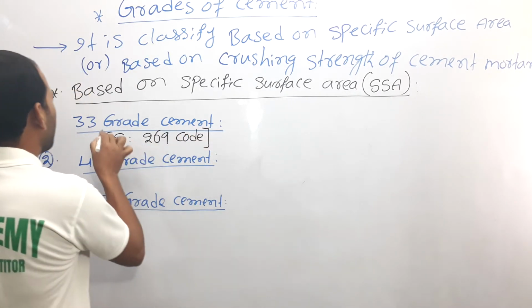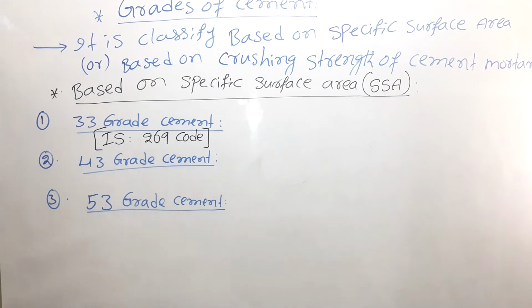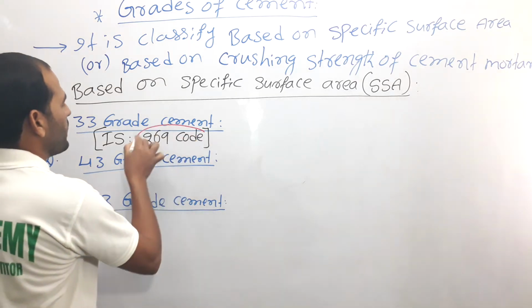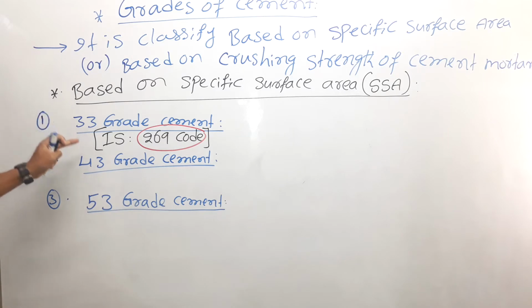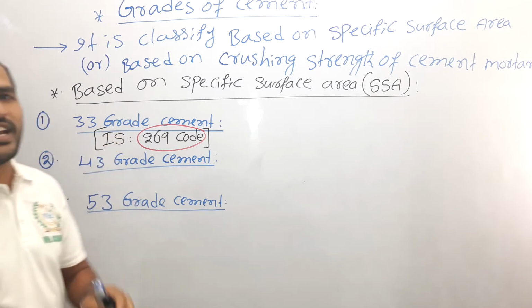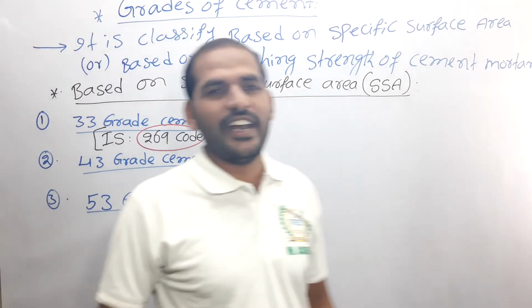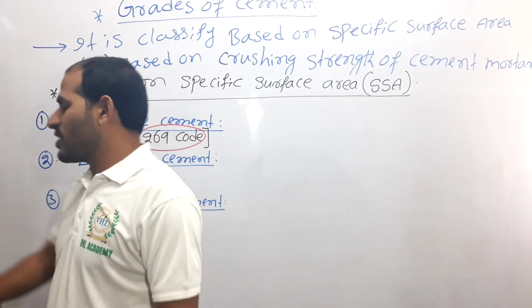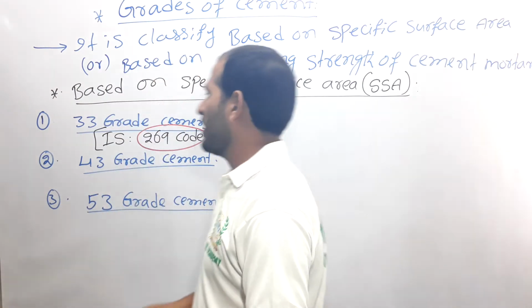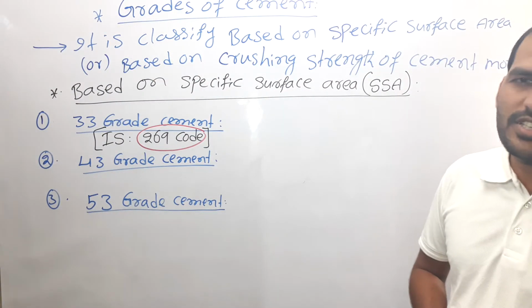This 269 code is very important. So based on this 269 code, 33 grade of the cement, right?